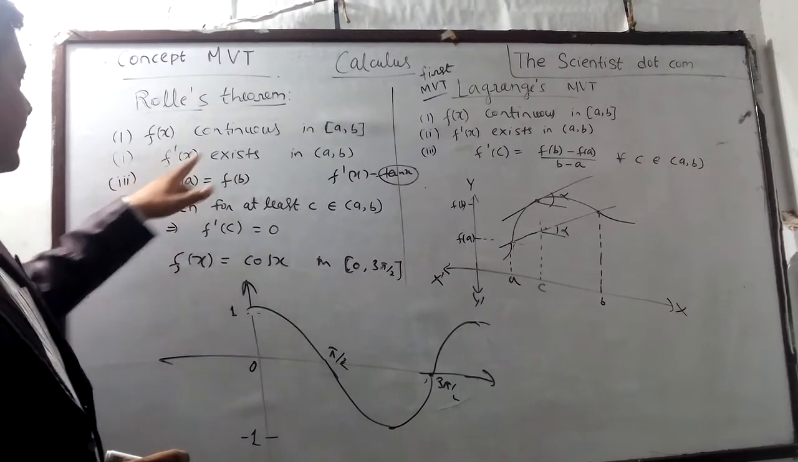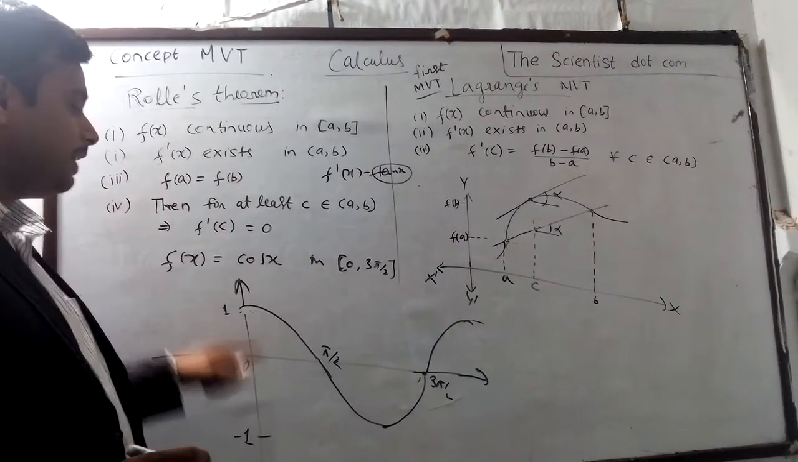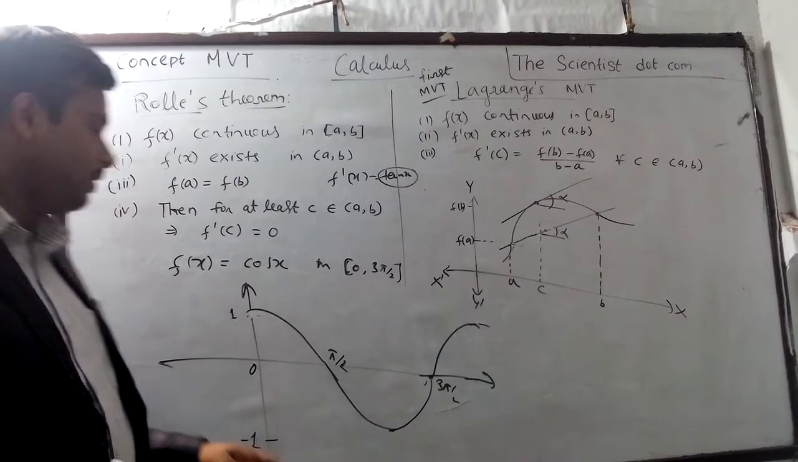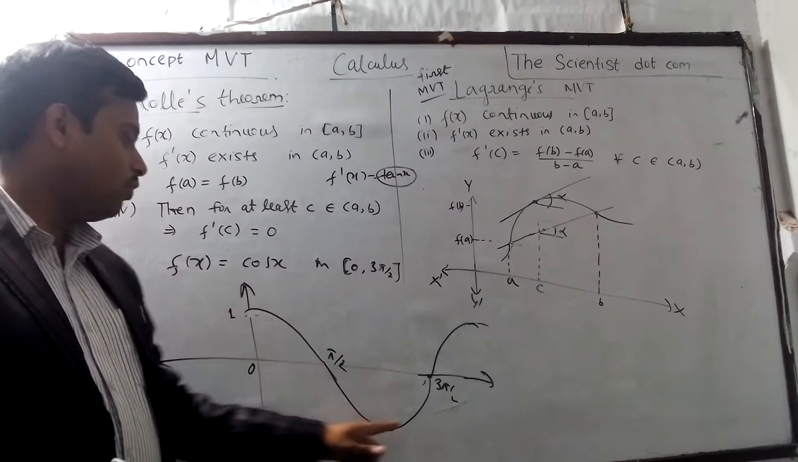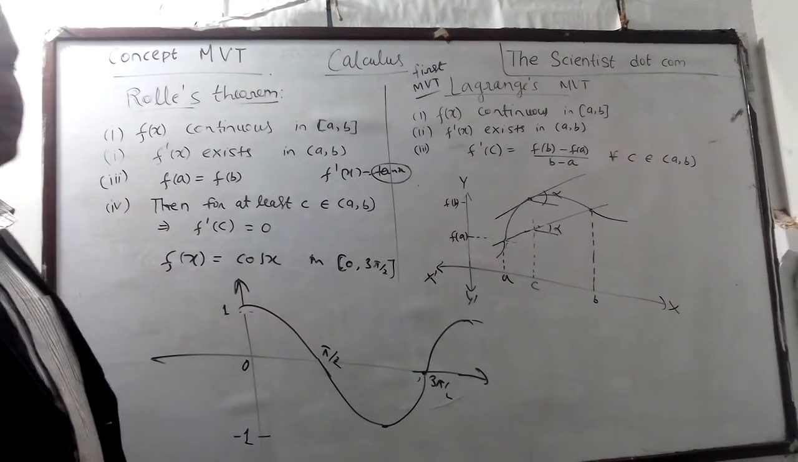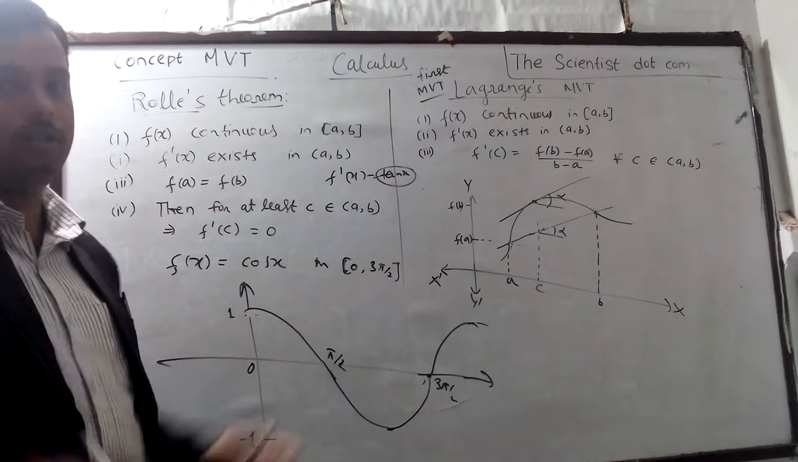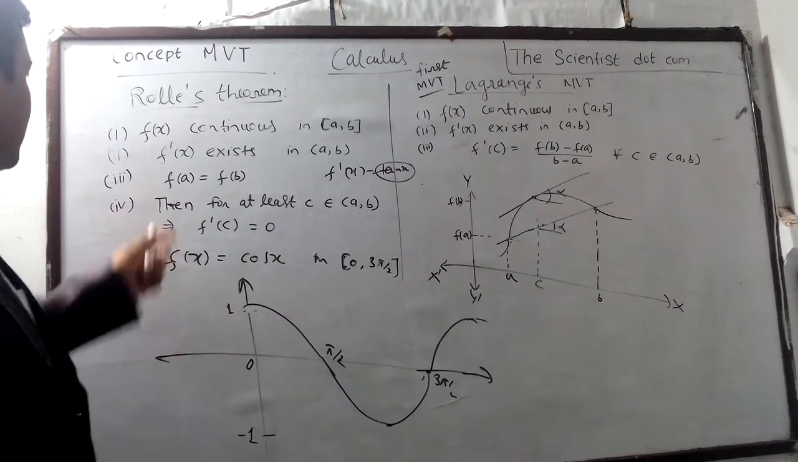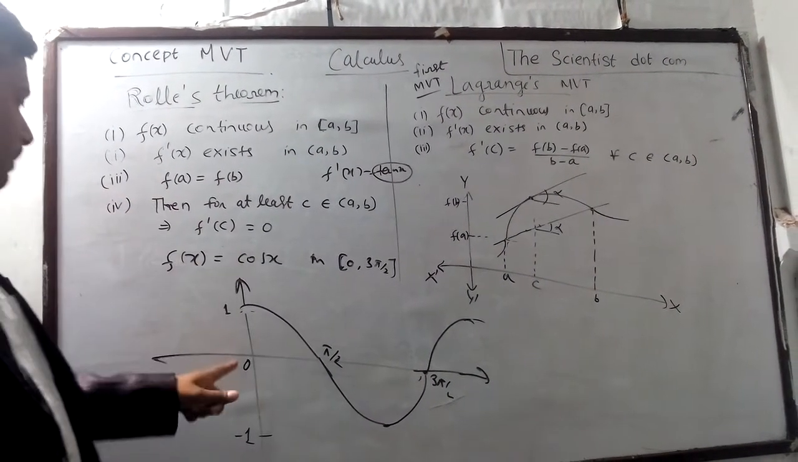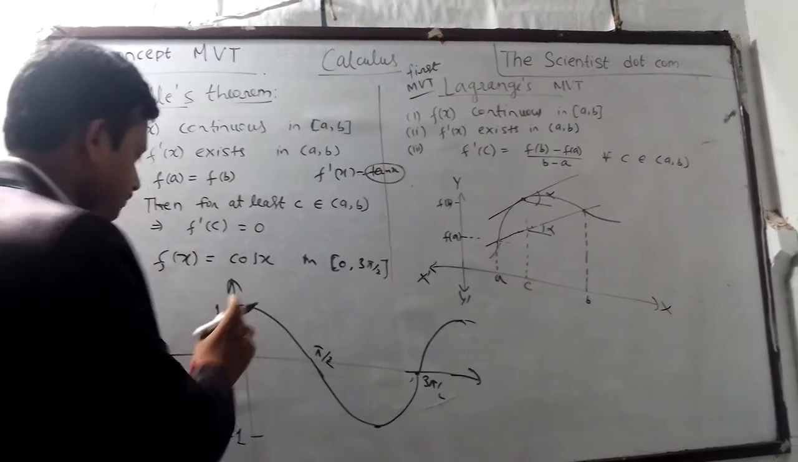Then f dash x exists. Here there is no sharp end. You can see it is a continuous flow of line. It is a curved line, so it has no sharp end. So that's why it exists and it is derivable. There is no sharp end. Now f(a) equal to f(b).